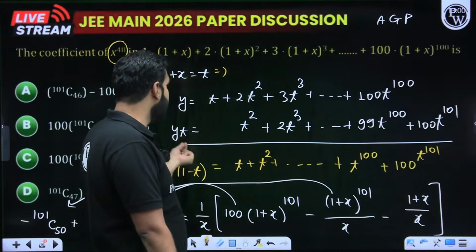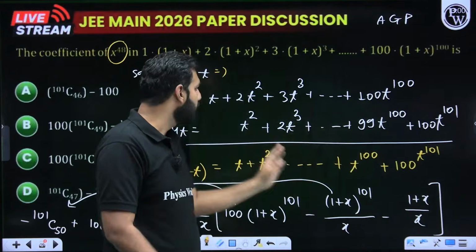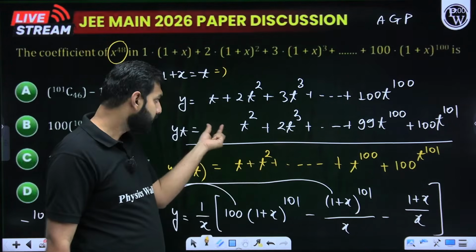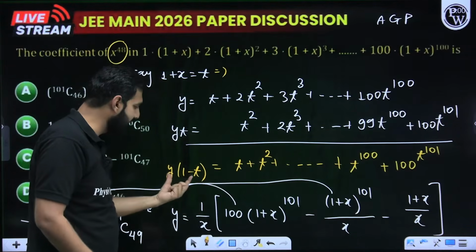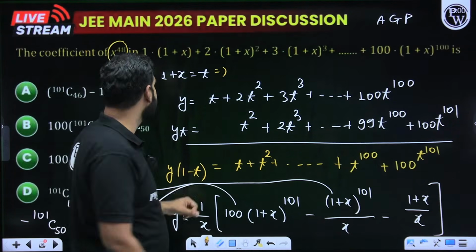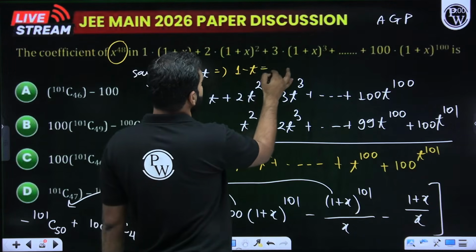So I get Ty, and here it becomes T squared, this becomes 2T cube, and so on. And I shift them by one step like this. So from this, if I subtract this, y minus yt will give you y times (1 minus t). So if 1 plus x was t, I wouldn't hesitate in saying that 1 minus t will be minus x.